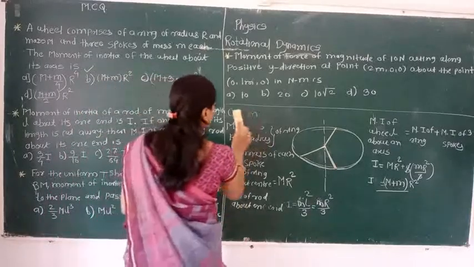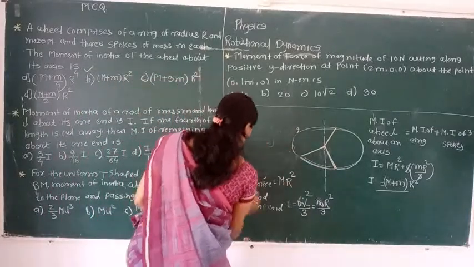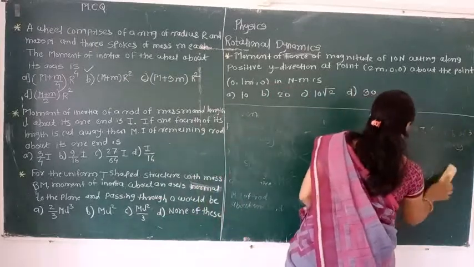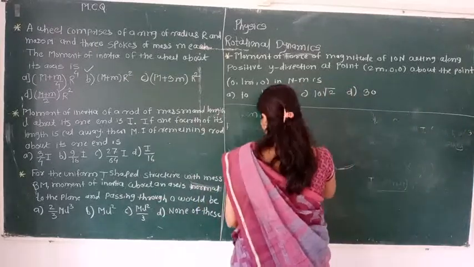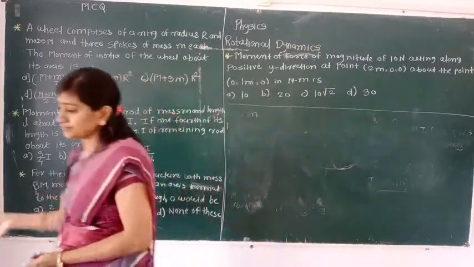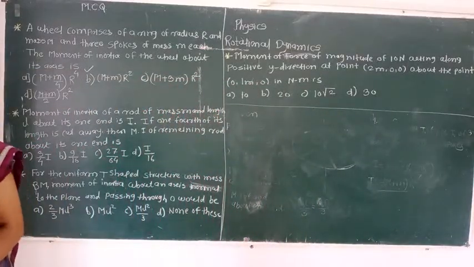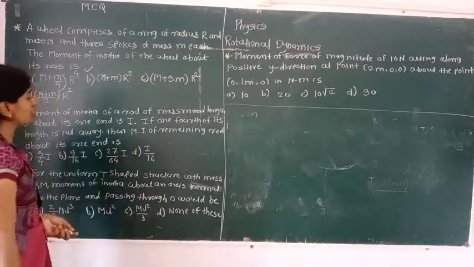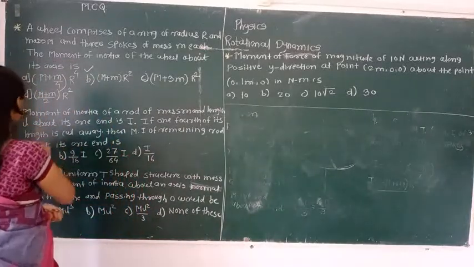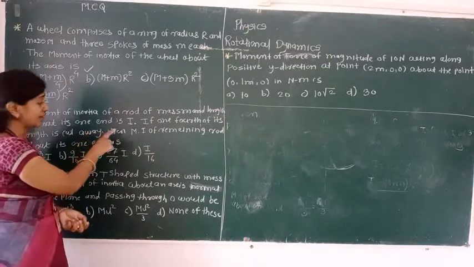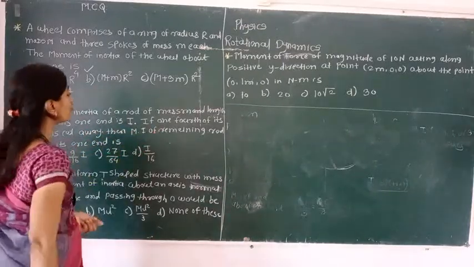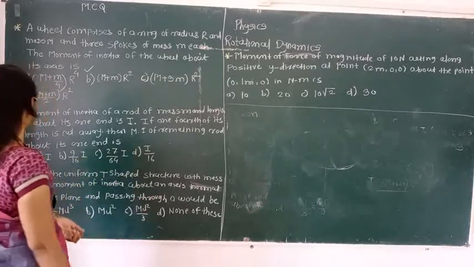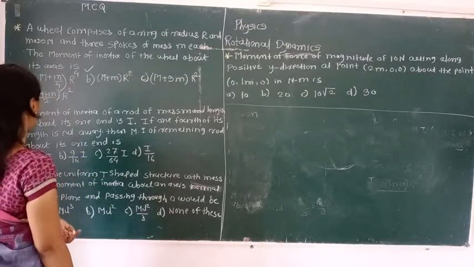Okay, now we will move toward the next MCQ. The moment of inertia of a rod of mass m and length l about its own end is I. If 1/4 of its length is cut away, then the MI of the remaining rod about its one end is.